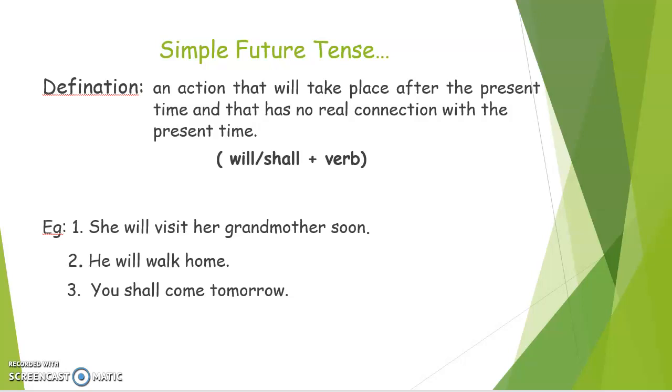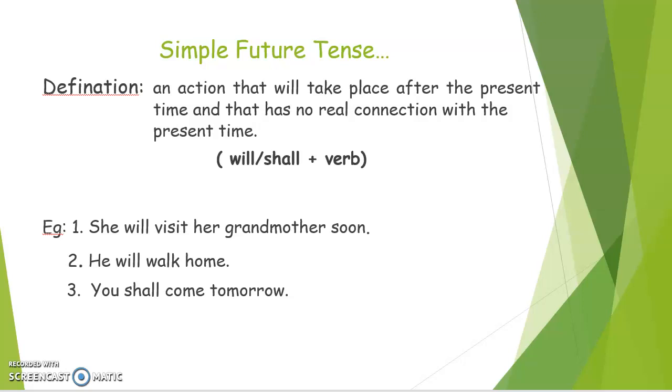Obviously, future means what is going to happen in future. So any action that will take place in the future that does not have any real connection with the present time is known as simple future tense. How we will make such types of sentences? Will or shall plus verb simply will make a simple future tense. Let's see example.